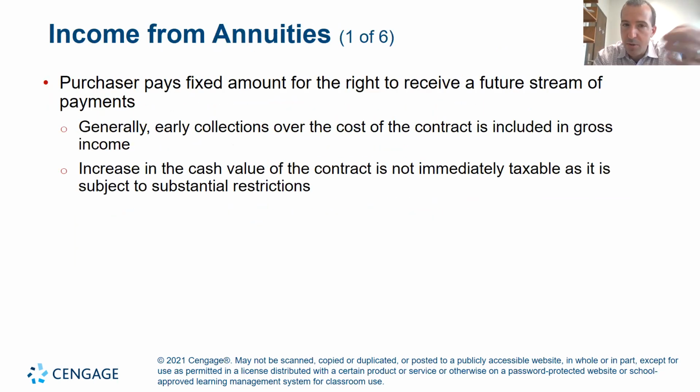And then there's another question on annuities. So what is an annuity? An annuity is an investment, a vehicle that someone pays into. So the person pays a fixed amount for the right to receive payments at a fixed rate in the future. So typically with annuities, you'll see there could be, like, whole life insurance is a form of annuity.